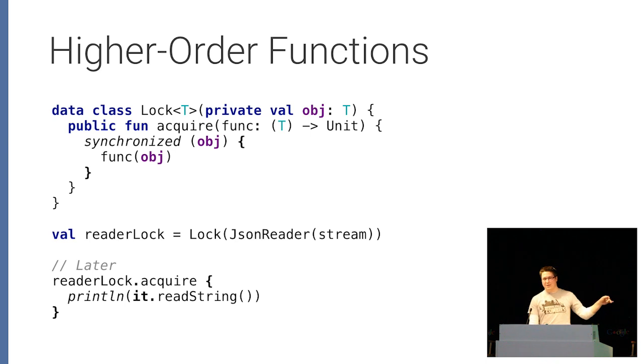So unless you deliberately somehow leak the instance that's being passed to you, it's impossible to have the code inside of these acquire blocks run concurrently. The synchronization is taking care of ensuring that only one of these blocks runs at once, and you don't have to deal with maintaining a separate lock and an instance. Or if you have two variables that you need to access, you could write some kind of dual lock. Basically it encapsulates the semantics of the lock inside of a class and simplifies it so that you just provide a bit of code that you want to run whenever you need to access that instance.